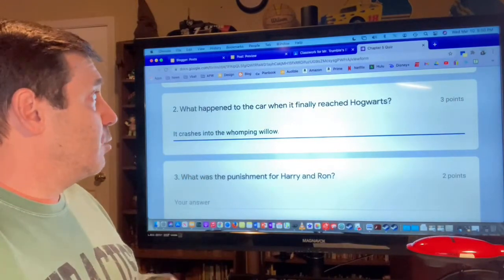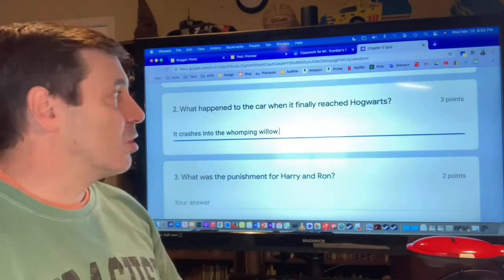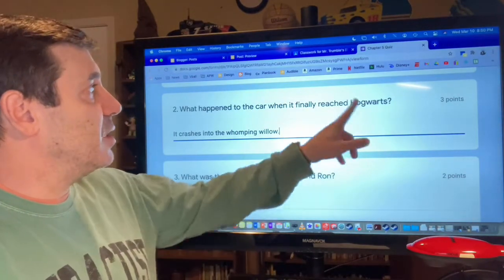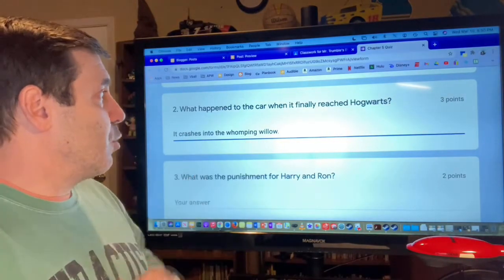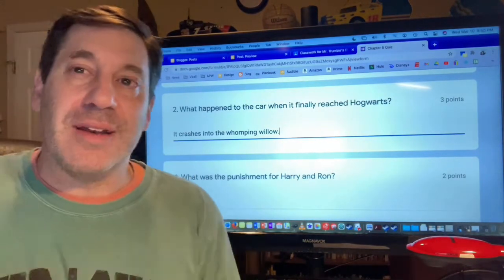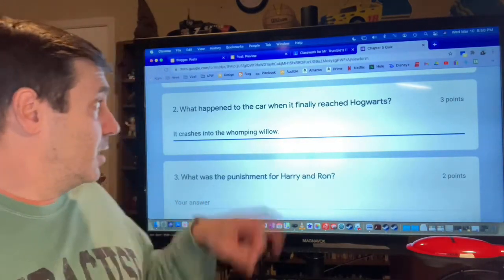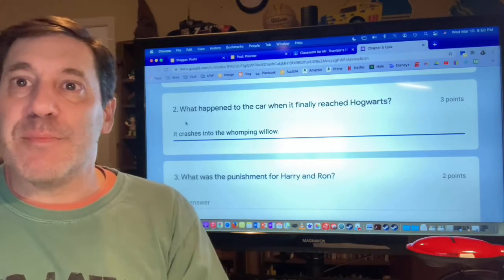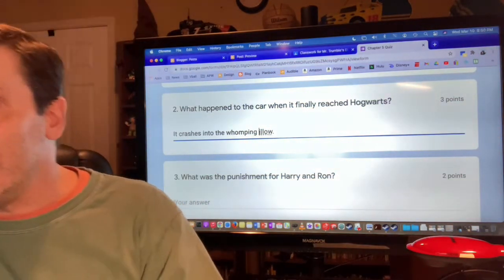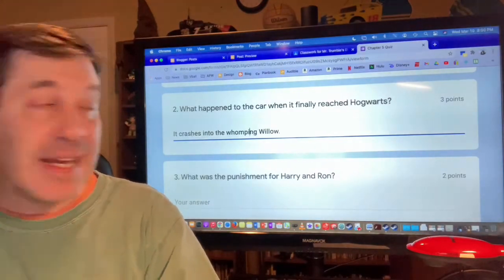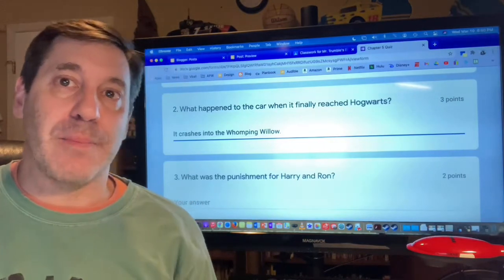What is it? Well, it is what happened to the car when it finally reached to Hogwarts. And I need to include those words. When the car finally reaches Hogwarts, it. And then you guys could finish your answer. And I would include a lot more details than just this. Now, again, there's another little issue that some of you might be overlooking in my answer the way I wrote it. Whomping Willow is a proper noun. So those, ladies and gentlemen, need capitals. I need to come back in here and I need to capitalize Whomping Willow because that is a proper noun.